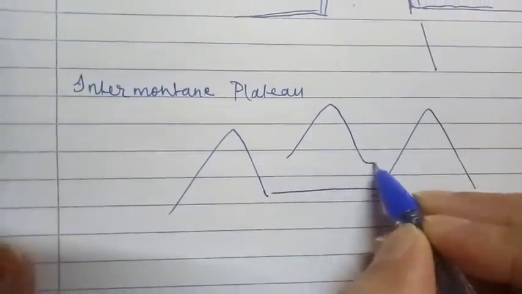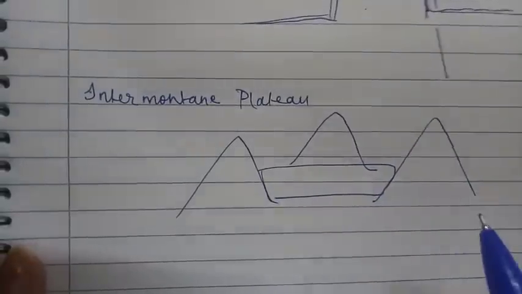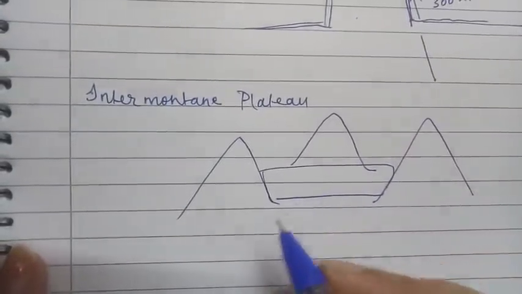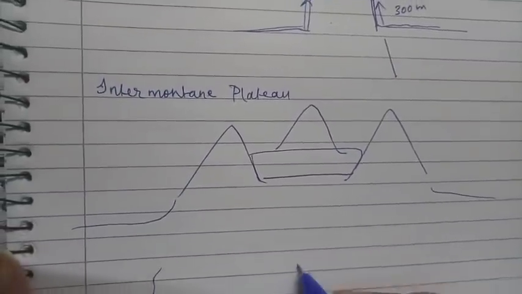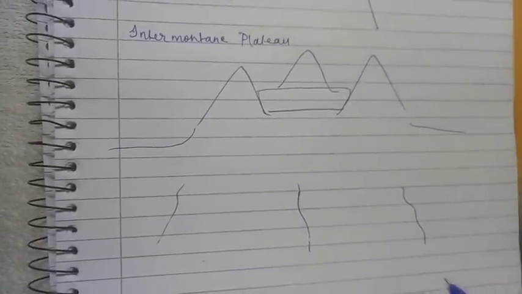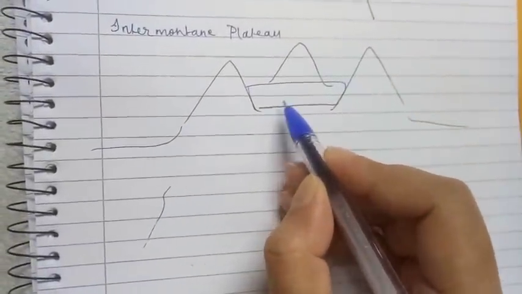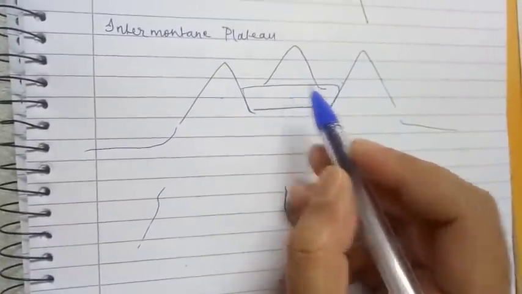Here also mountains and this particular portion. It is not actually a plain area. Why? Because plain height is somewhat here, it will go like this. So this particular portion which is present in between the mountains is also having a considerable height.